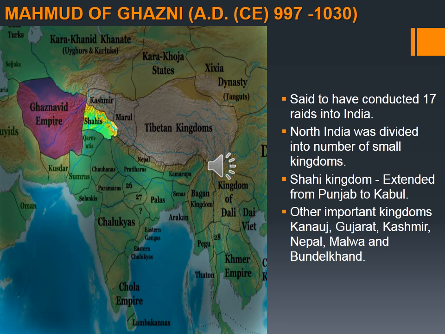Mahmud is said to have conducted 70 raids into India. During that time, North India was divided into a number of small kingdoms. One of them was the Shahi kingdom, which extended from Punjab to Kabul. Kabul is in Afghanistan. So it almost ruled Pakistan; the Shahi kingdom existed in Pakistan.